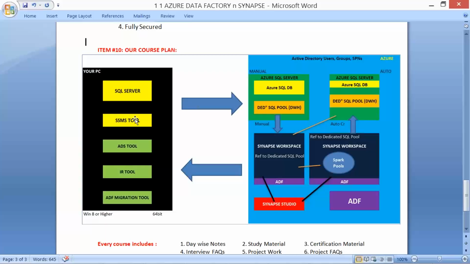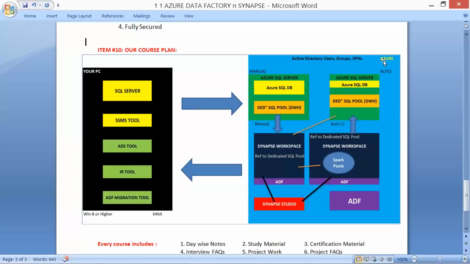Make sure you have SQL Server 2017 or 2019. Any edition, any version is okay. And next we are going to understand the installation of tools like Data Studio, Integration Runtime, or Data Factory Migration Tool, etc. Next examples one by one, in later classes.